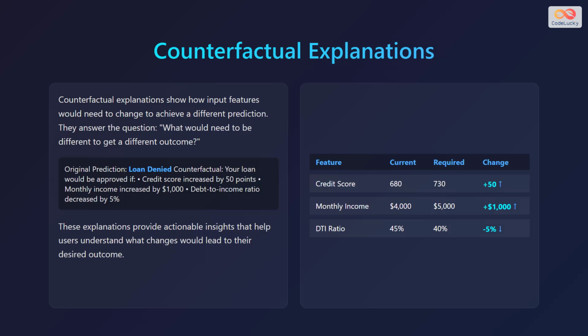Counterfactual explanations show how input features would need to change to achieve a different prediction. They answer the question, what would need to be different to get a different outcome? For example, original prediction is that loan is denied. A counterfactual explanation could be, your loan would be approved if credit score increased by 50 points, monthly income increased by $1,000, debt-to-income ratio decreased by 5%. These explanations provide actionable insights that help users understand what changes would lead to their desired outcome.